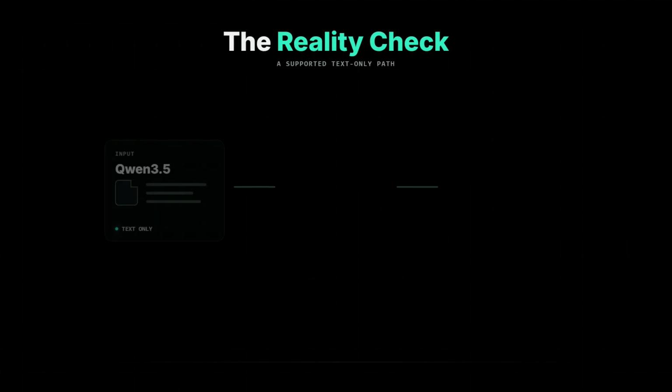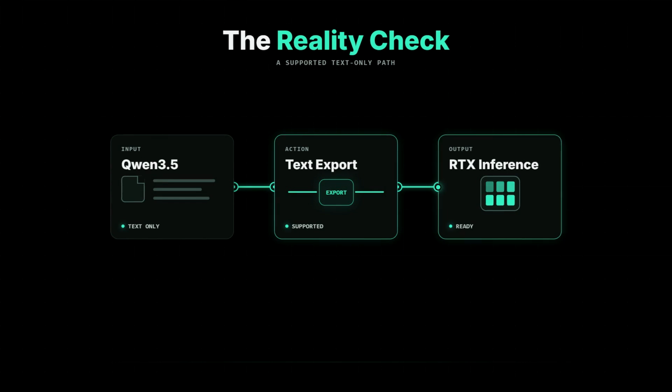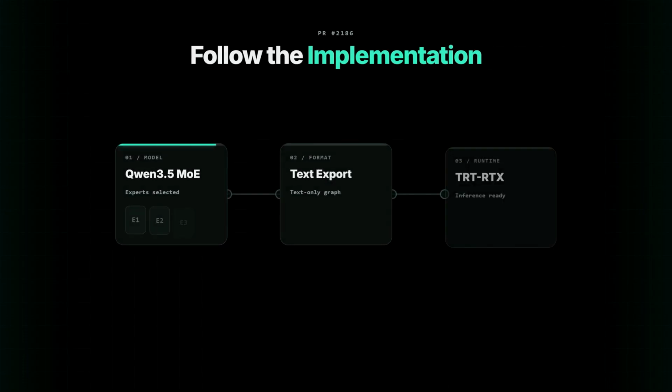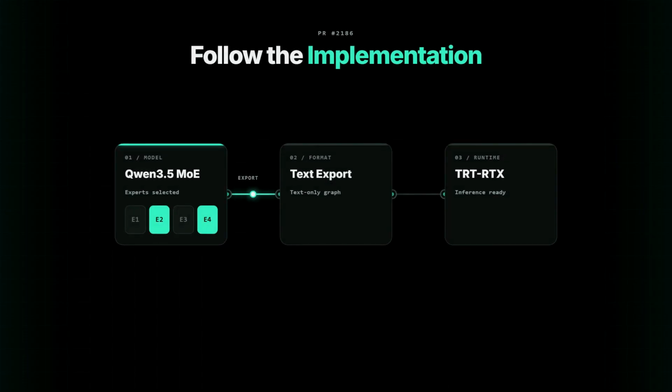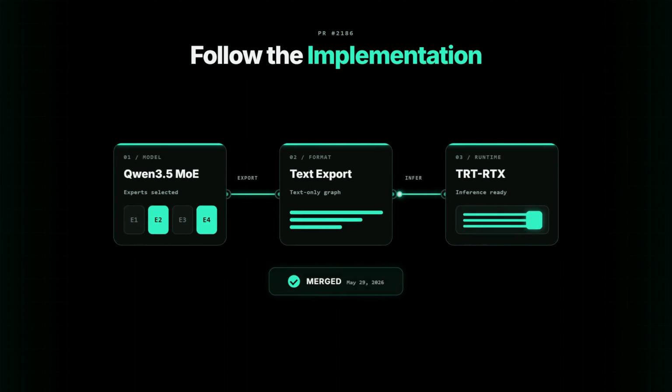This is not a new model announcement, and the sources publish no speed-up number. What shipped is implementation support for exporting and running a specific text-only Qwen3.5 MoE path. The useful detail lives in pull request 2186, opened in late May and merged May 29th. It describes text-only export and inference with the TensorRT RTX execution provider.